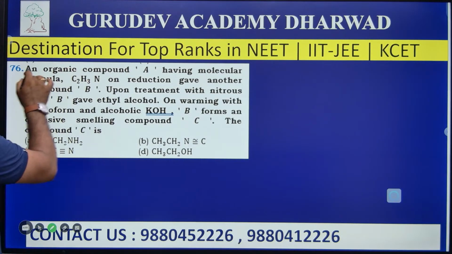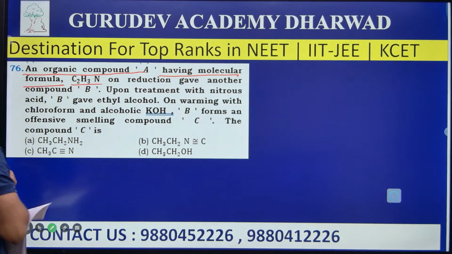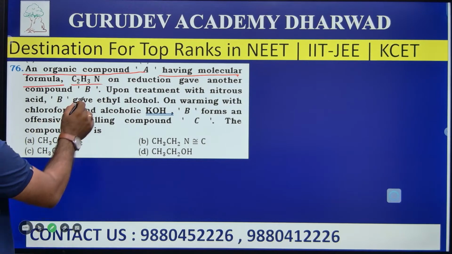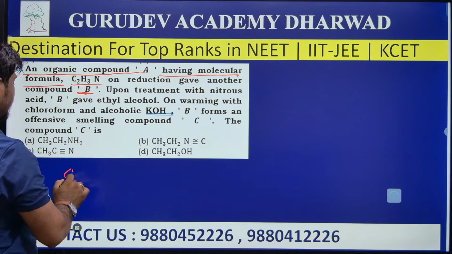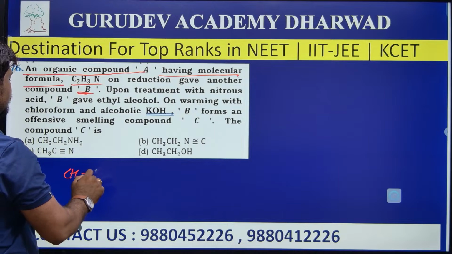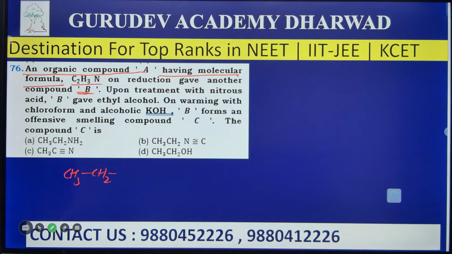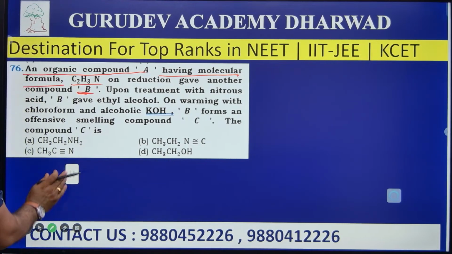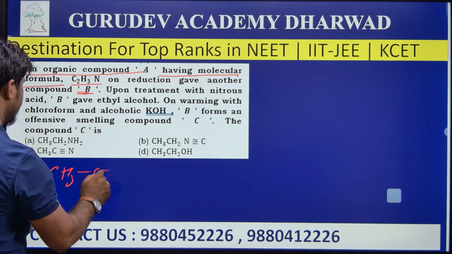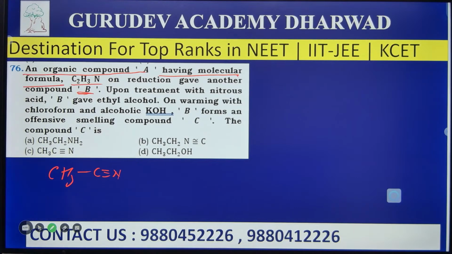What they have given here? An organic compound A having a molecular formula C2H3N on reduction gives another compound B. Okay, I will write the reaction. C2H3N is nothing but CH3 C triple bond N. Yes, that is 2 carbons and 3 hydrogens with nitrogen. Yes, CH3 C triple bond N.